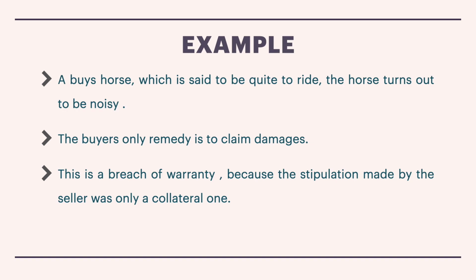A can only claim damages for the noise, but he cannot reject the horse or cancel the contract here. So this is called breach of warranty because the stipulation made by the seller was only a collateral one. Is that clear? Hope you have understood what is condition, its example, warranty and its example.